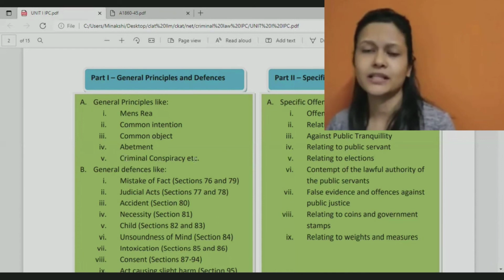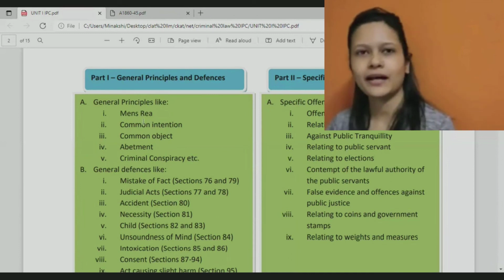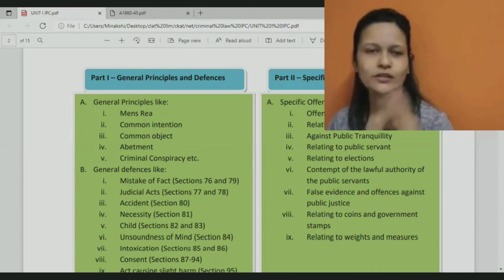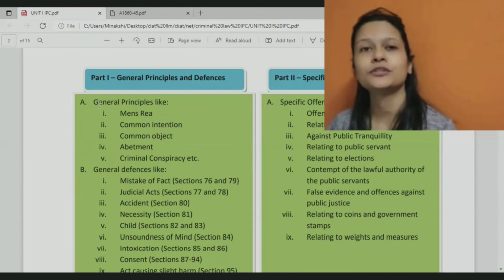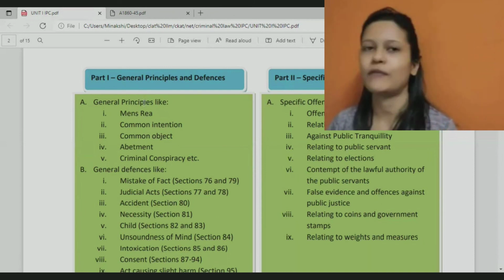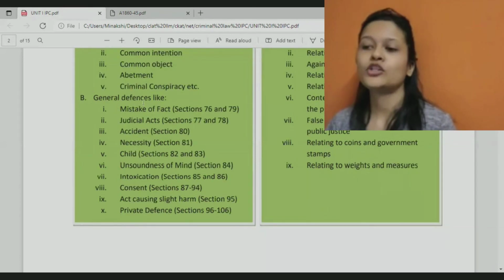It may be criminal conspiracy. We have planned, decided to do some crime, right? All these concepts are there, which we will get in different topics as well. So these are general principles which are applied in different kinds of crimes, and these are provided in IPC as well. Plus, it talks about general defenses.